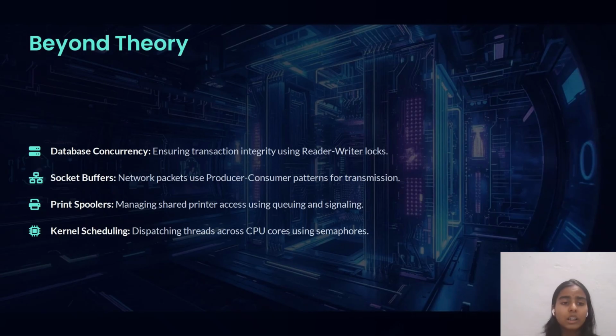Beyond theory: database concurrency ensures transaction integrity using reader-writer locks. Socket buffers and network packets use producer-consumer patterns for transmission. Print spoolers manage shared printer access using queuing and signaling. Kernel scheduling dispatches threads across CPU cores using semaphores.